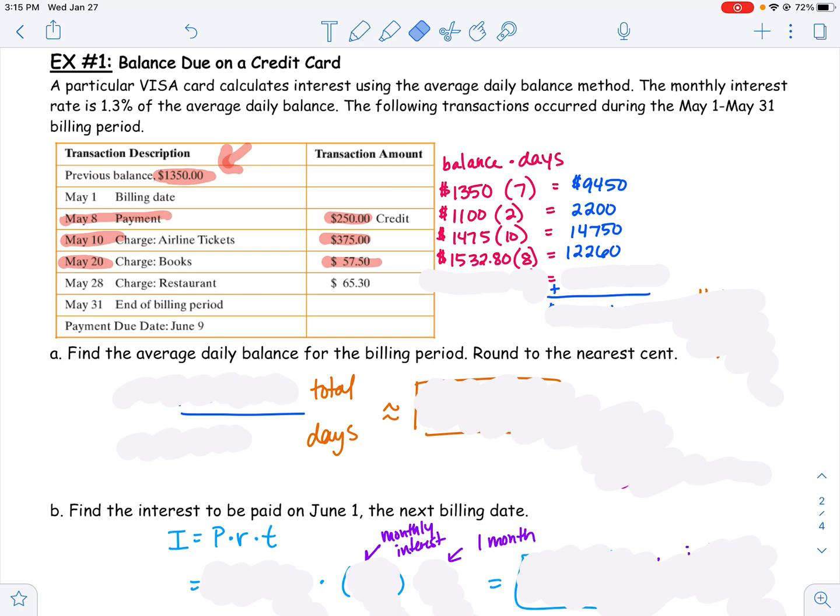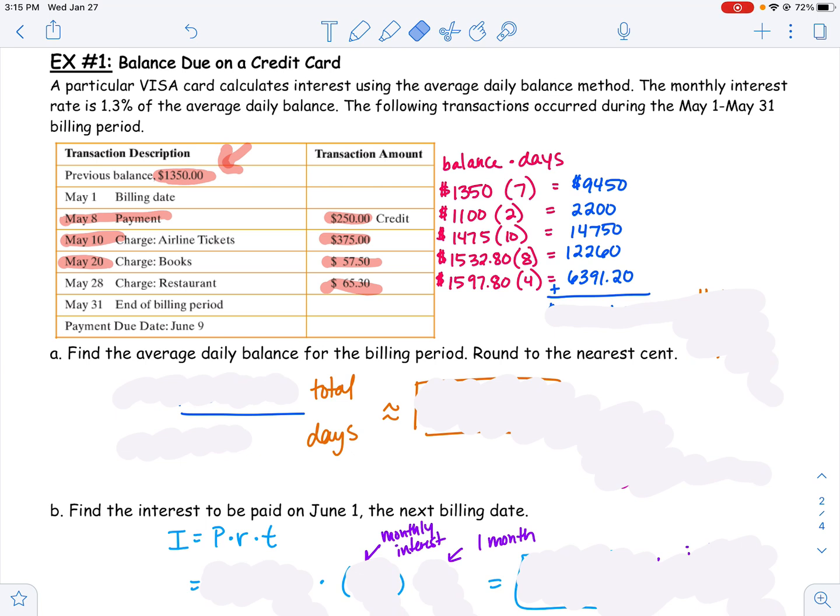On May 28th, I went to a restaurant and I charged $65.30. So I need to add that to my balance again. And let's calculate how long I had that balance for. That was on May 28th, May 29th, May 30th, and May 31st. That's 4 days of that balance. So I'm going to multiply it by 4, and I end up getting $63.91.20. Now remember, this isn't what you owe to your credit card.